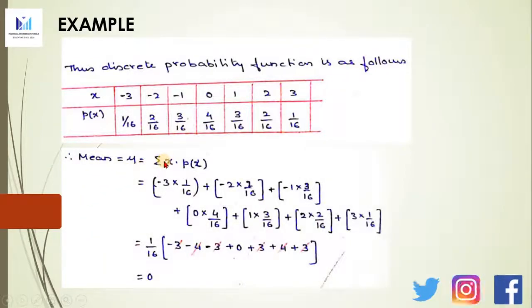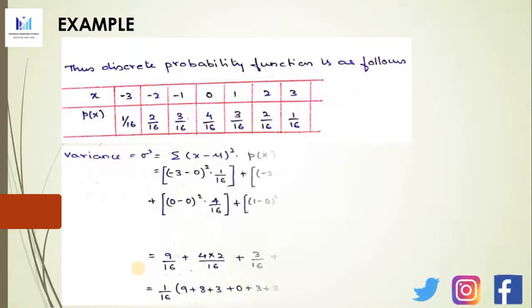So I rewrite the table once again here for reference. Mean is given as the summation of x into P(x), that is xi into P(xi), that is -3 into 1/16 plus -2 into 2/16 plus -1 into 3/16 plus 0 into 4/16 plus 1 into 3/16 plus 2 into 2/16 plus 3 into 1/16. When you simplify this, it comes to 0. So here the mean will be 0.